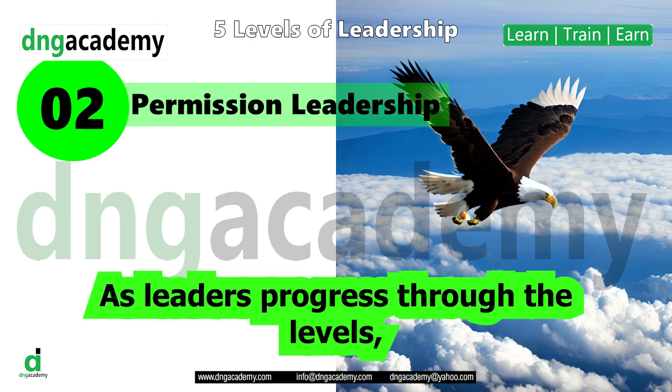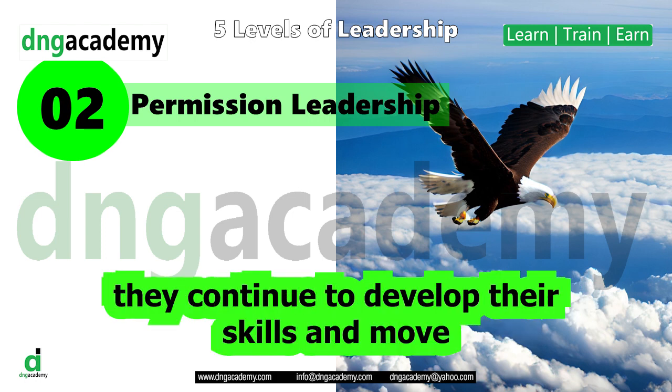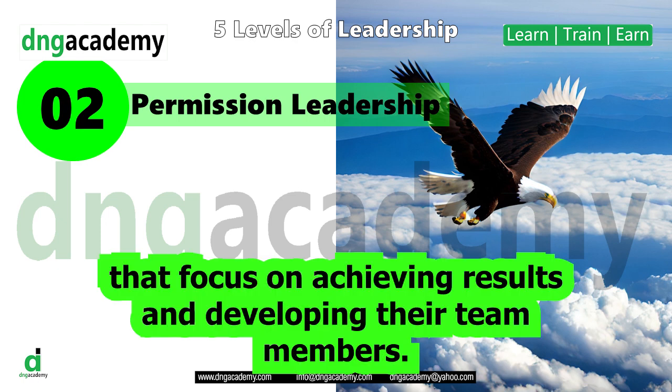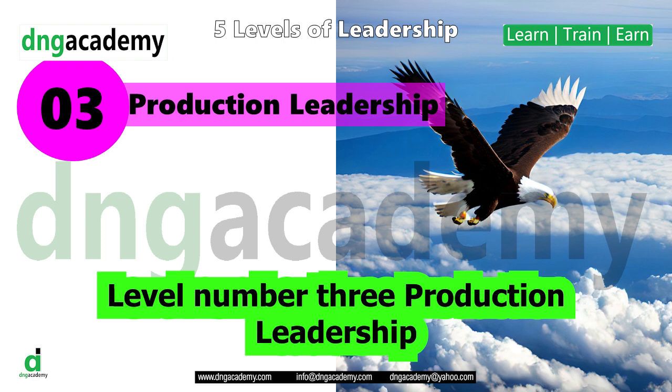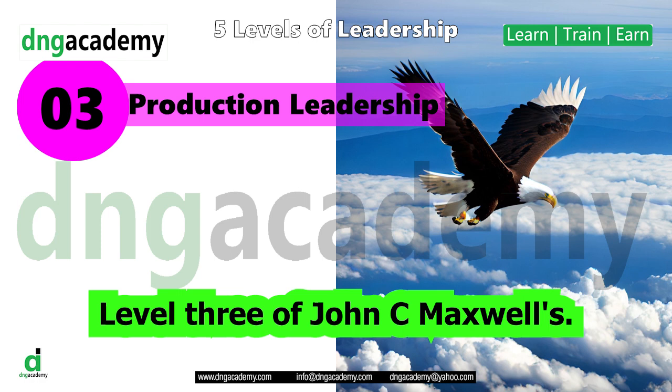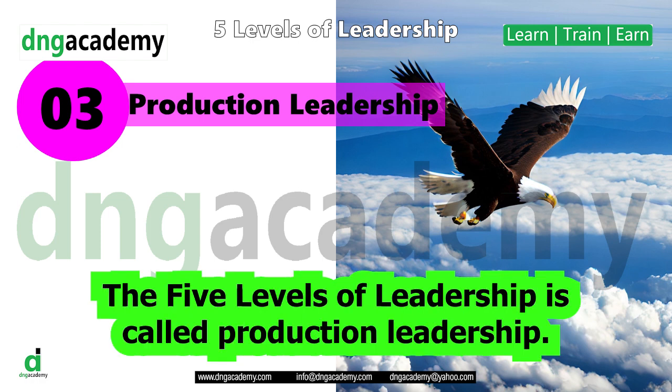As leaders progress through the levels, they continue to develop their skills and move toward more advanced forms of leadership that focus on achieving results and developing their team members. Level number 3. Production leadership. Level 3 of John C. Maxwell's The 5 Levels of Leadership is called production leadership.